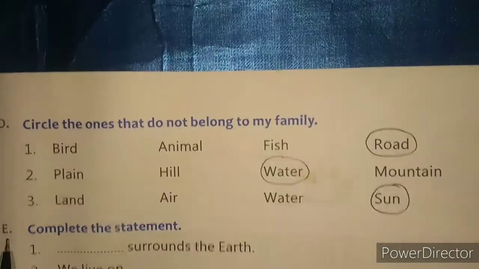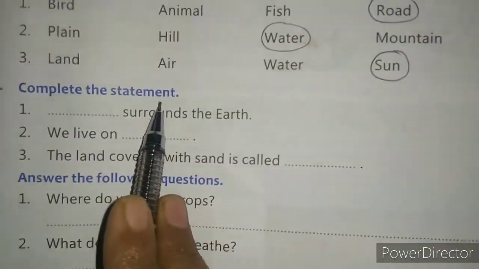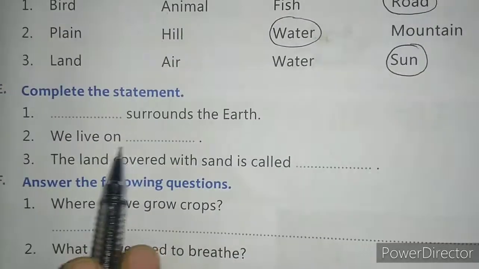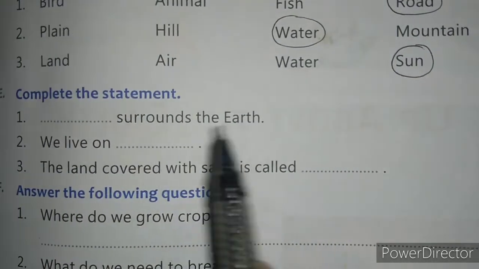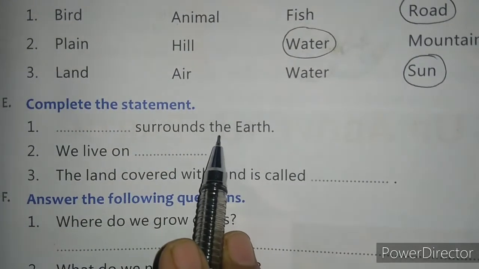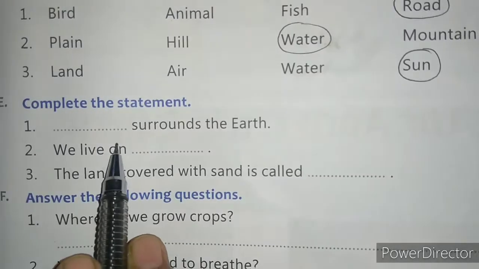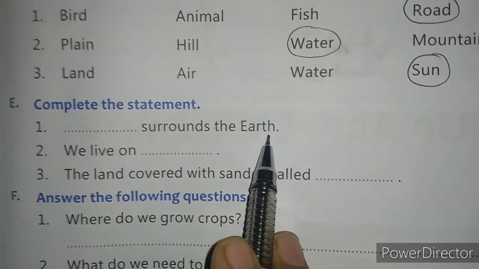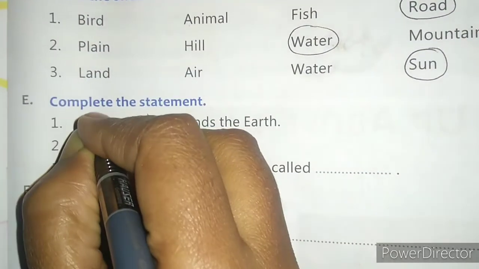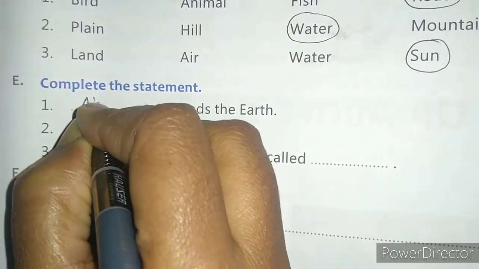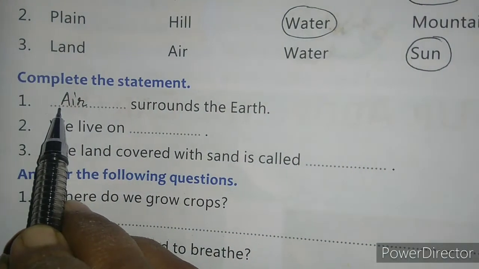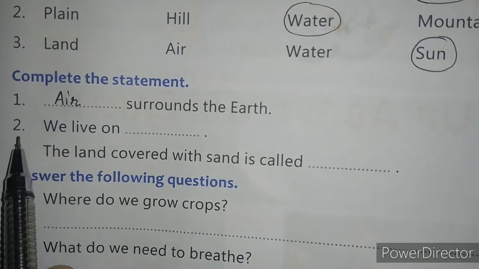Then next is E. Complete the statement. You have to write the word to complete the statement. First is, dash surrounds the earth. What surrounds our earth? That is air. So you will write here air, starting with a capital letter.